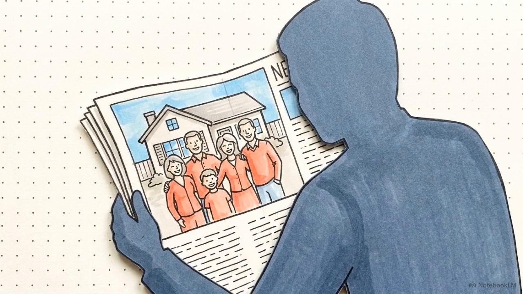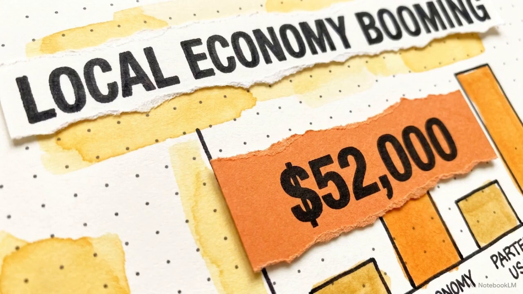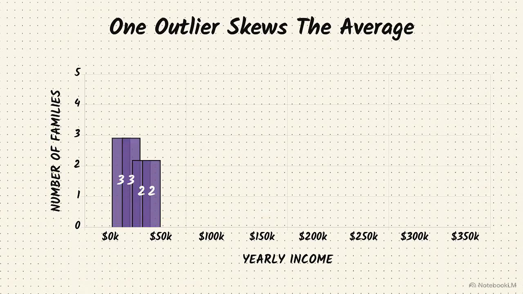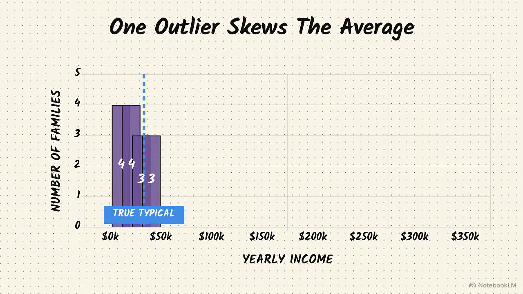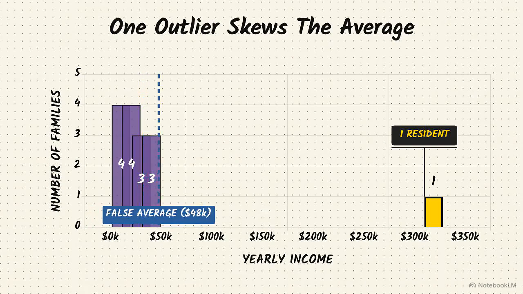Imagine reading your local newspaper and seeing a headline celebrating your town. The article claims the average family income is a very comfortable $52,000 a year. If we look at the data, almost every family in town is actually living on between $20,000 and $40,000 a year. But that impressive average is created by just one resident making $310,000. Including this massive salary yanks the entire calculation upward, projecting false wealth.